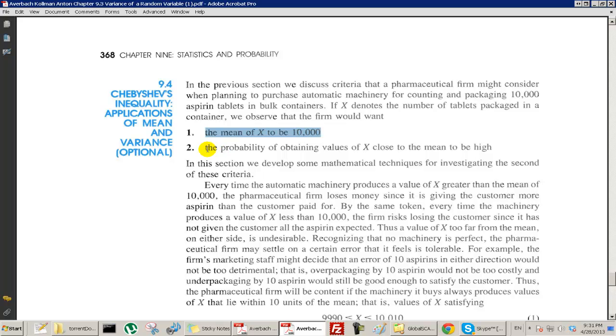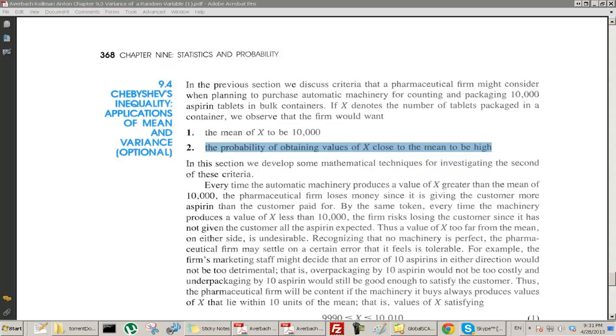And secondly, we want the probability of obtaining values of X close to the mean to be high. In other words, we don't want to have a lot of variance in the number of aspirin that's put into each box. I don't want to have 0 aspirin in one box and 20,000 in the next, even though the mean of that might be 10,000. That's not good. So I want something where each box has very close to 10,000. So we're going to focus on the second criteria here in this section.